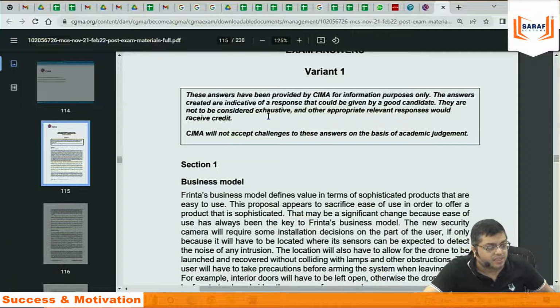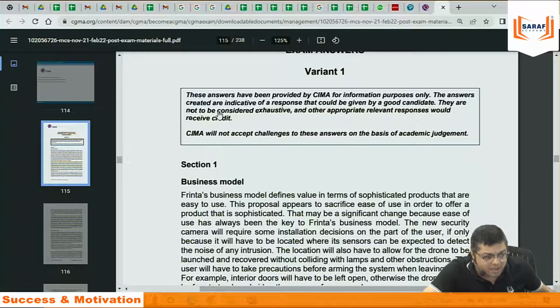They are not to be considered exhaustive, and other appropriate relevant responses would receive credit. CIMA will not accept challenges to these answers on the basis of academic judgment. Somebody will say, CIMA Institute, you are wrong in what you are writing. They are not accepting any application for this.